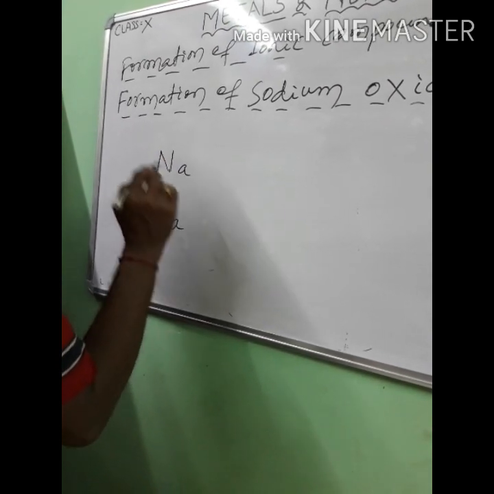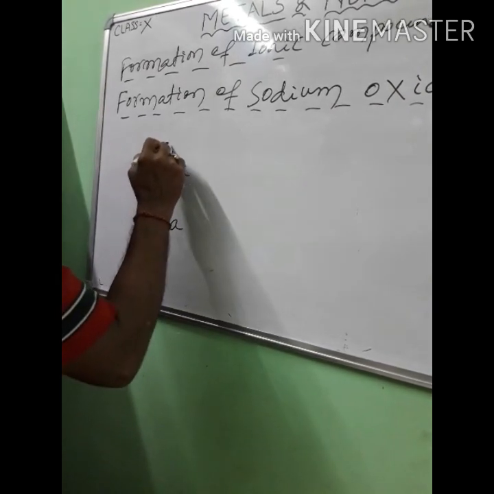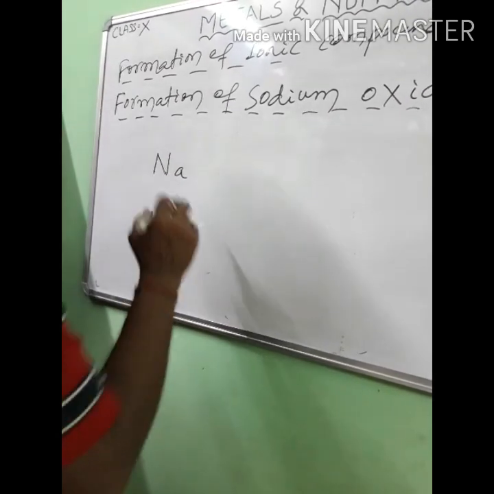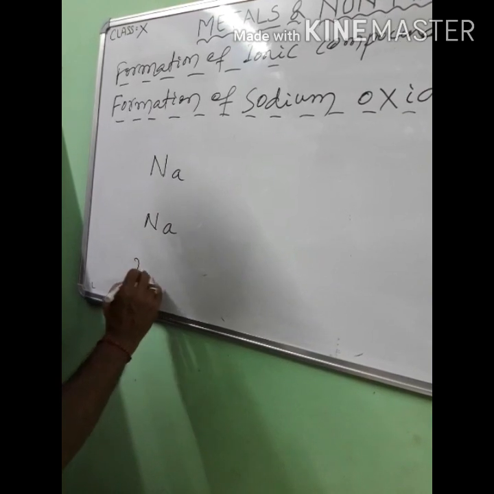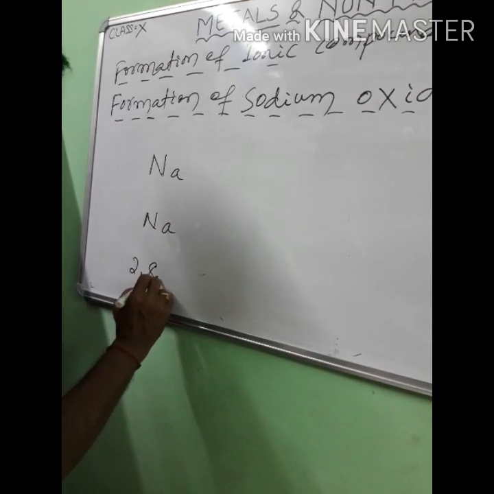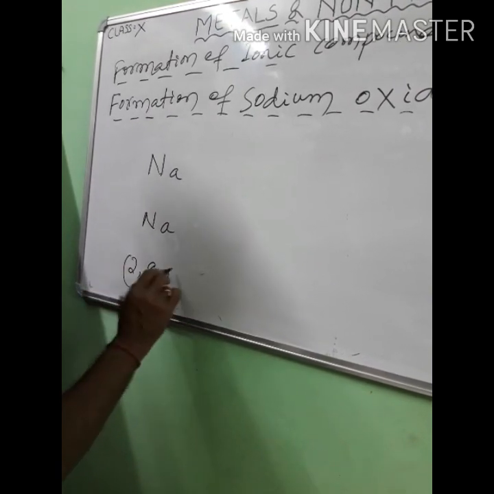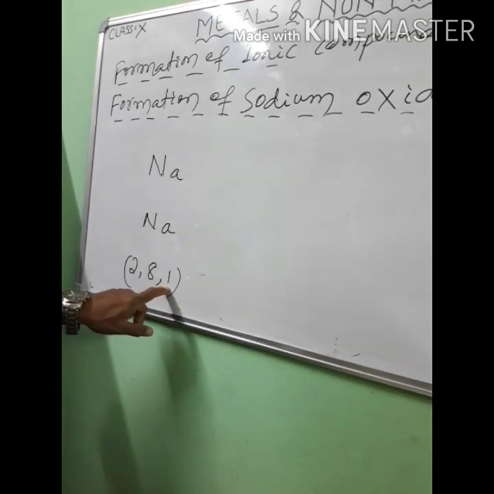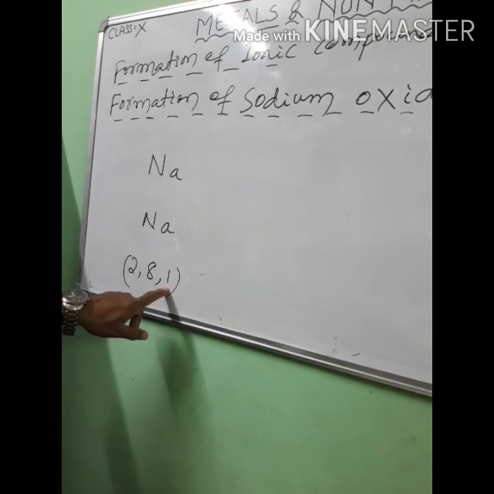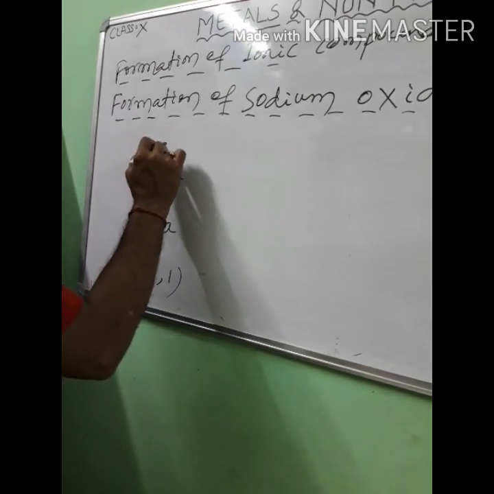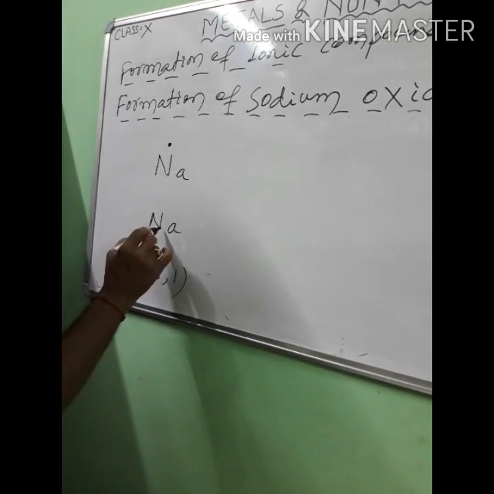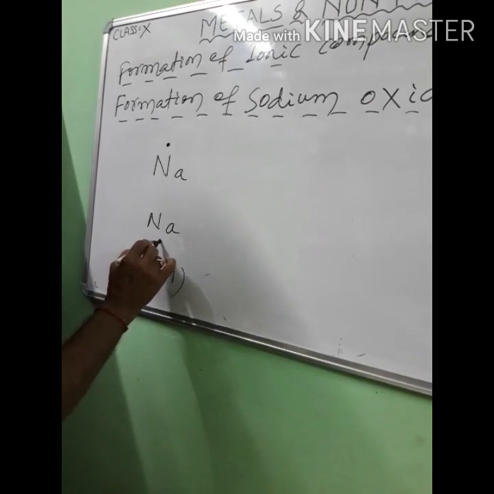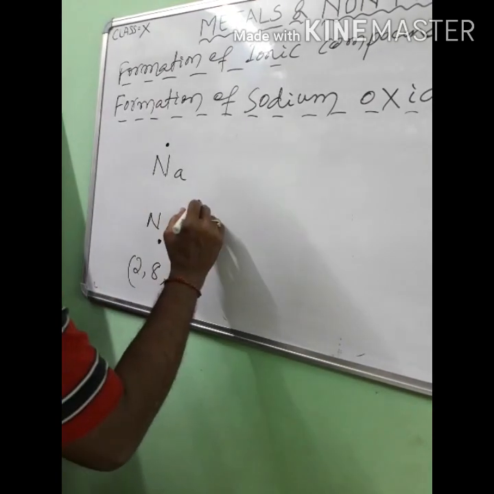The electronic configuration of sodium is 2 8 1, so the valence electron of a sodium atom is 1.